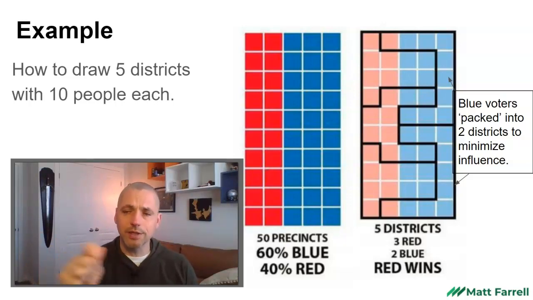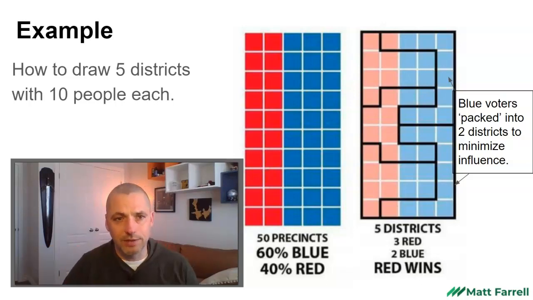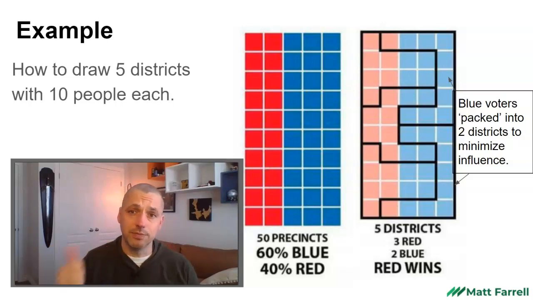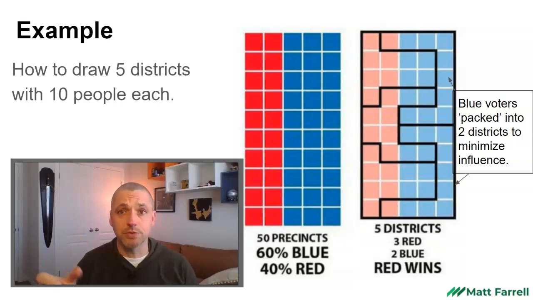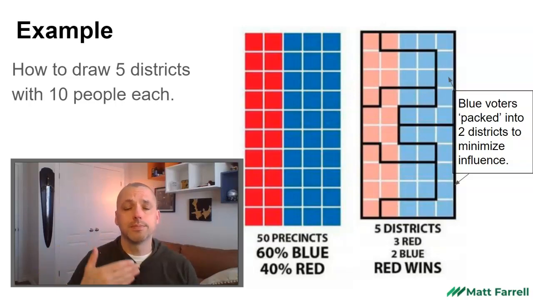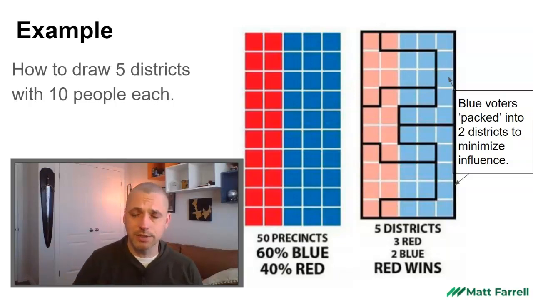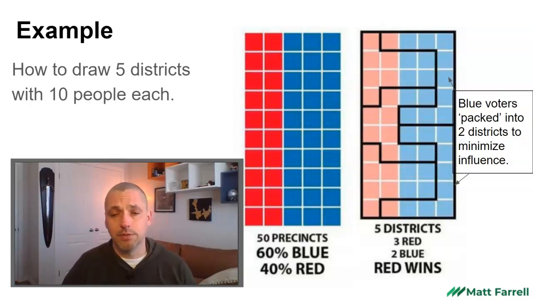You can try and draw the district lines in a manner that would give your party an advantage. The reasons that this might be done is for incumbency protection, to sort of re-elect politicians, but it's most often used for partisan purposes, to ensure that your party is successful and the other party has less of a chance of winning.